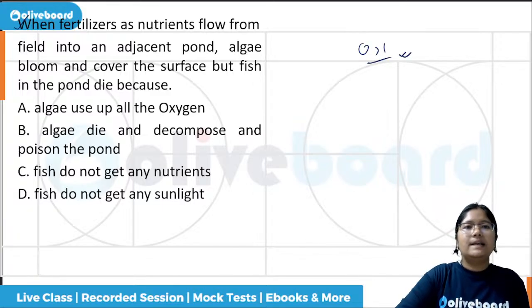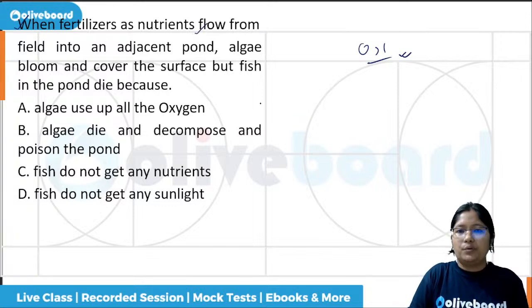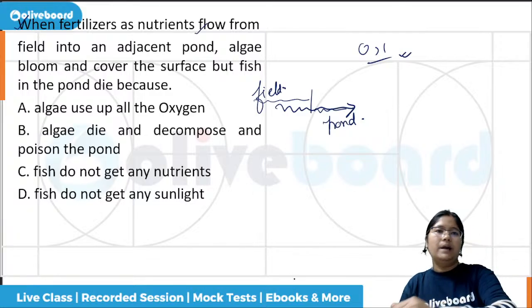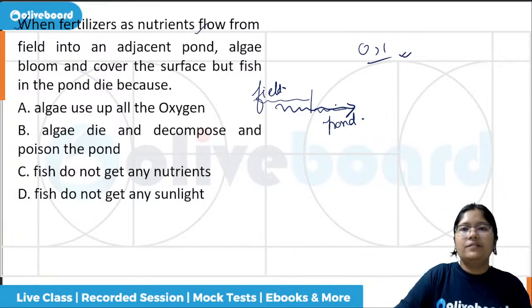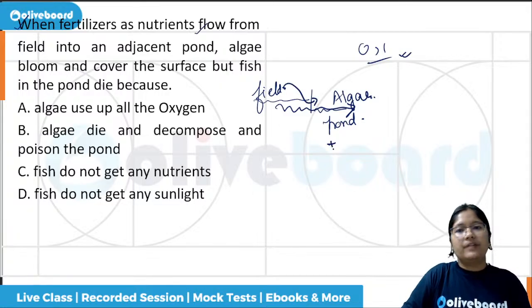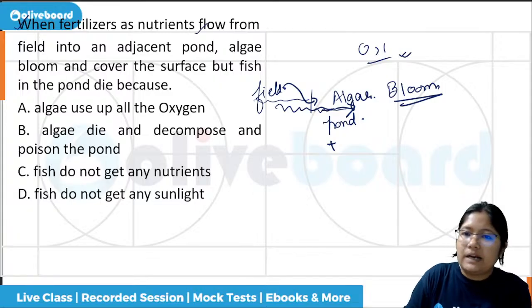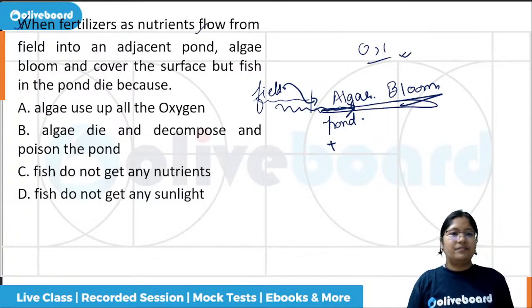Next question, when fertilizers as nutrients flow from field into an adjacent pond, okay, there is a field and then there is an adjacent pond. What has happened to the fertilizer is, from the field, it has say run down to the nearby pond. Now, whatever algae was there in that pond, it will get this fertilizer. Algae will be happy and there will be lots of algae. This is known as the algal bloom, so much so that it will cover the entire pond surface.